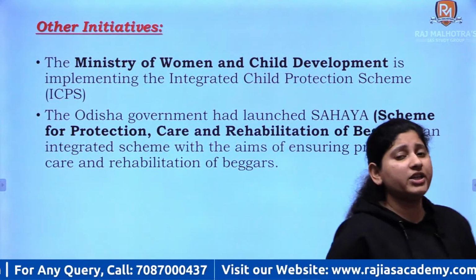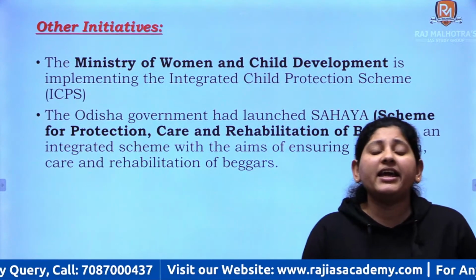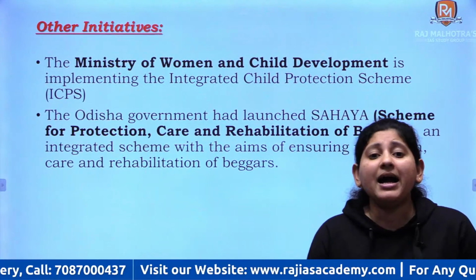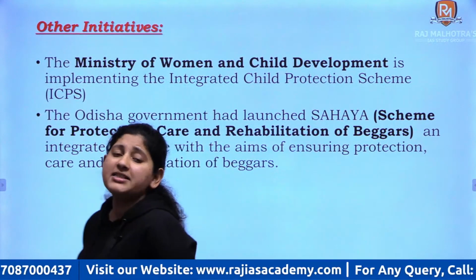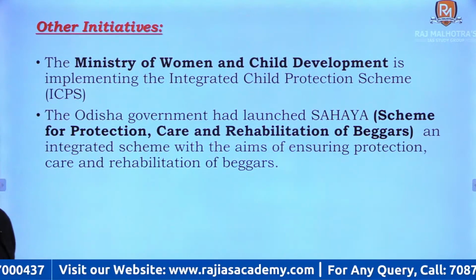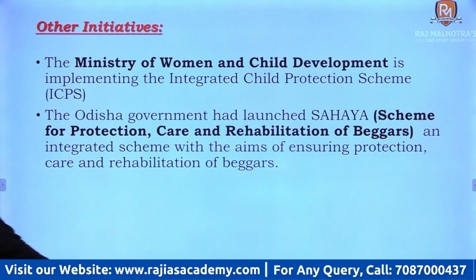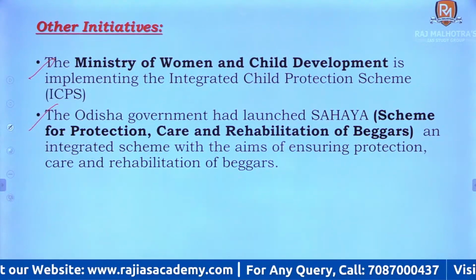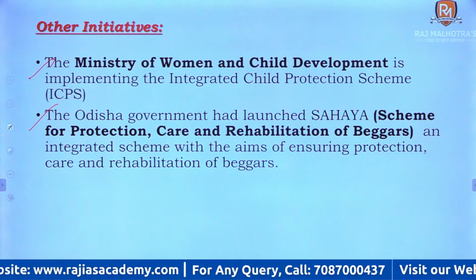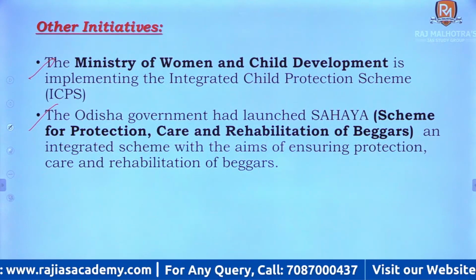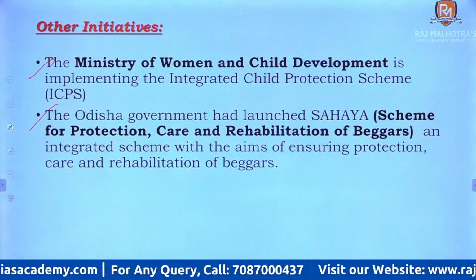Now, what are the other initiatives? The Ministry of Women and Child Development is implementing the Integrated Child Protection Scheme, ICPS, and the Odisha government has launched the SAHAY scheme, a scheme for protection, care and rehabilitation of beggars, right? There was also a particular scheme given by Bihar, the Mukhyamantri Bhikshavriti Nirvan Yojana.